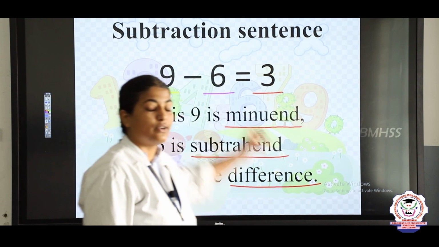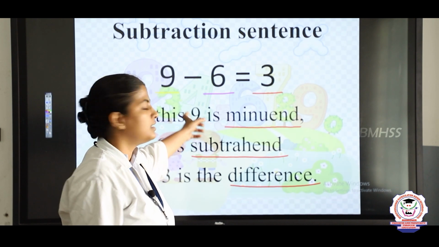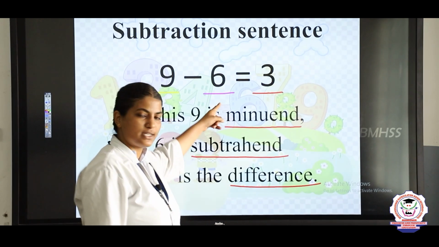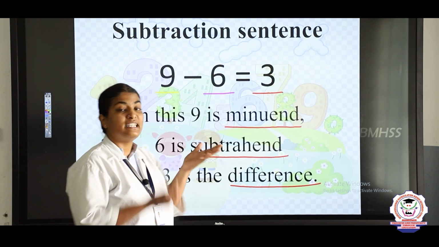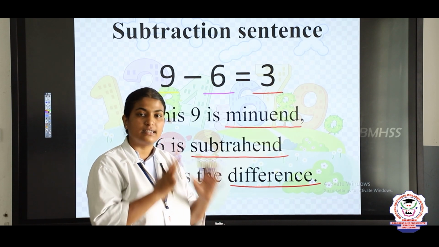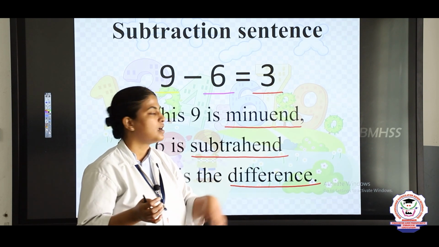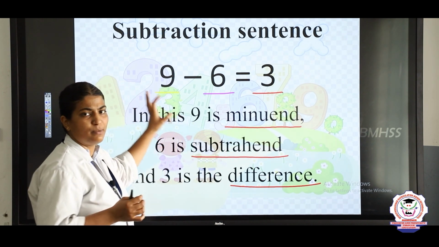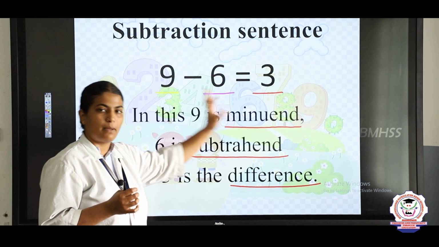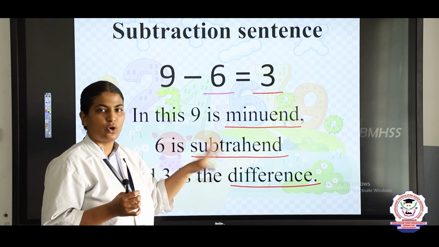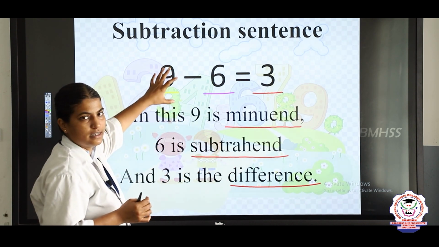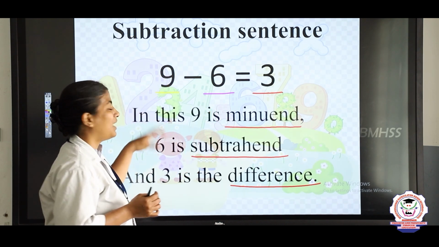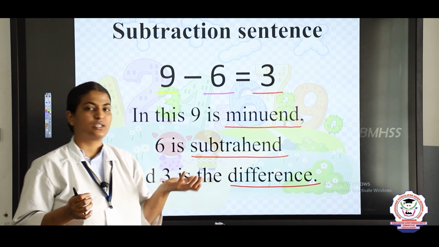Okay, children. So the greater number in the subtraction sentence is known as the minuend. The smaller number is known as the subtrahend, and the answer or the result which you get by subtracting the two numbers is known as the difference. Children, the minuend will always be greater than the subtrahend in subtraction, because when we have a smaller number here, subtraction is not possible.